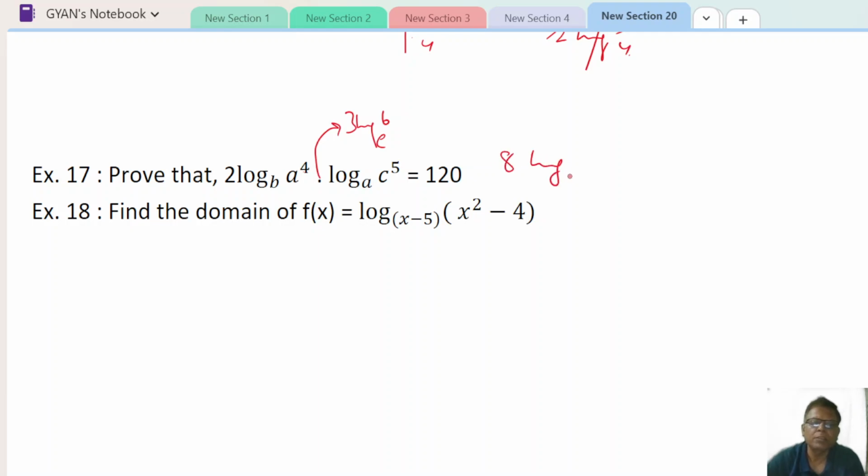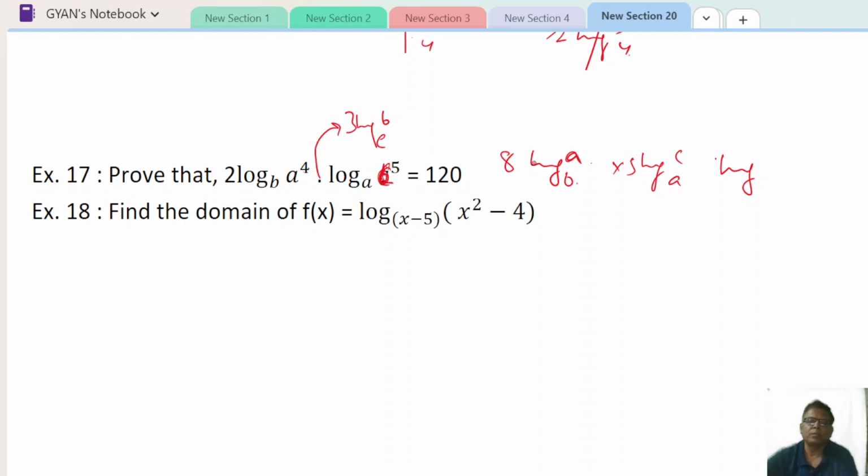So 8, and this is log A to the base B, and 2, this 5 will come here, and log C to the base A. Here log, this is actually B. This is B. Yes, this is A. No, no, this is C.